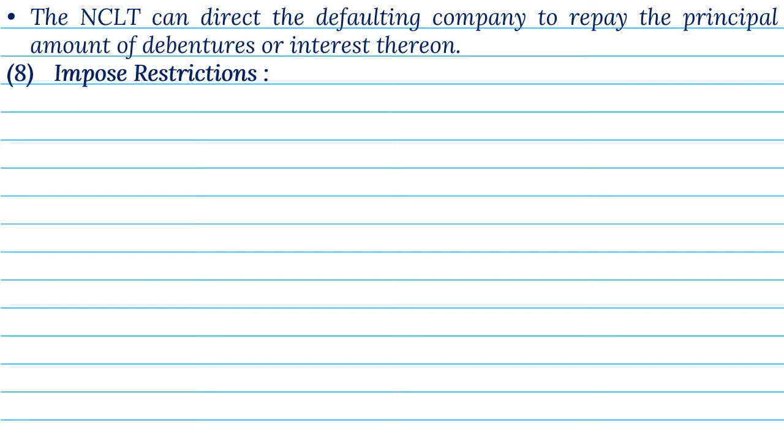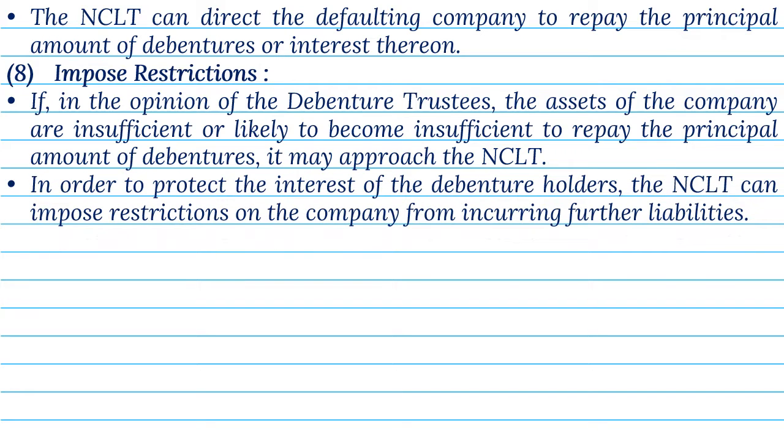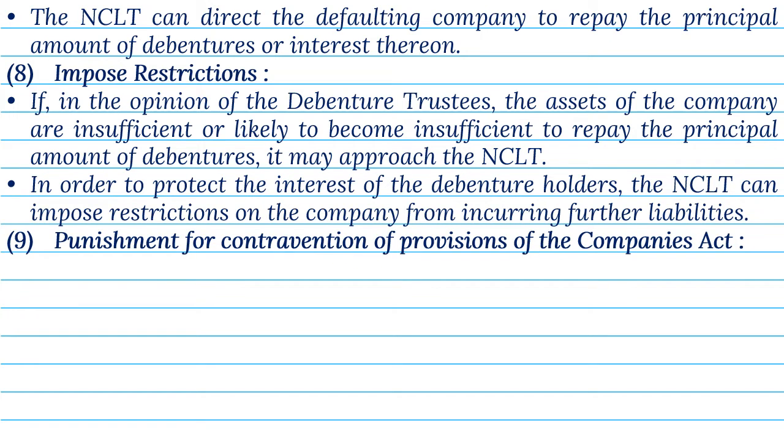8. Impose restrictions. If, in the opinion of the debenture trustees, the assets of the company are insufficient or likely to become insufficient to repay the principal amount of debentures, it may approach the NCLT. In order to protect the interest of the debenture holders, the NCLT can impose restrictions on the company from incurring further liabilities.